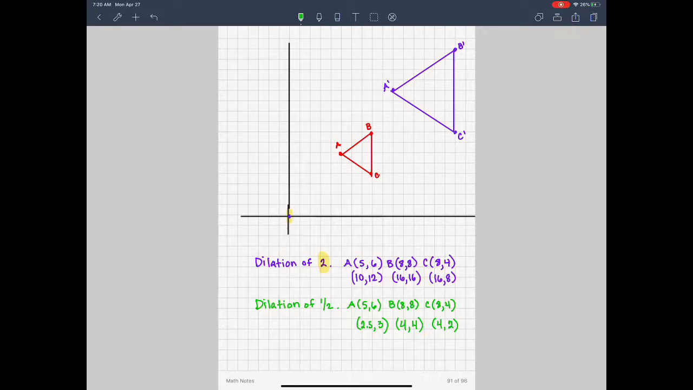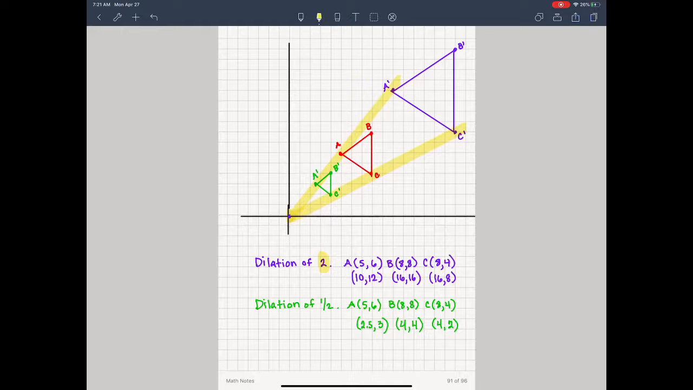Okay, so we're going to go to 2.5, 3. That's my new location for A. 4, 4, which would be here, B, and 4, 2. And sure enough, there we are, right in between the origin and our original figure. So we have these 3 figures dilating out from the origin.